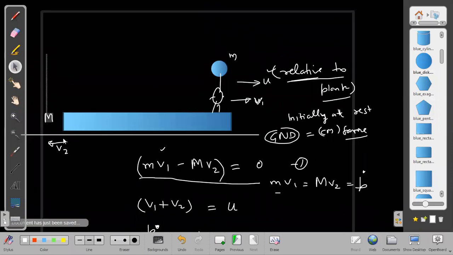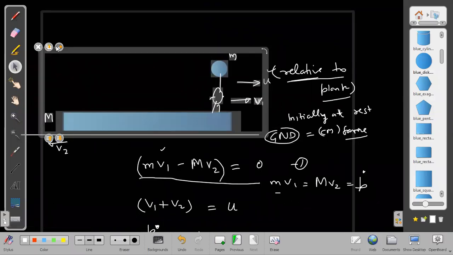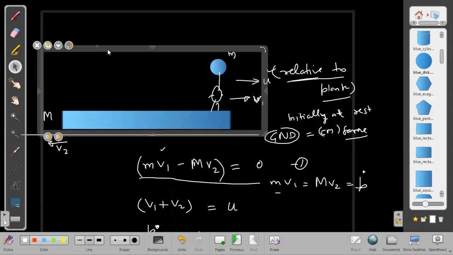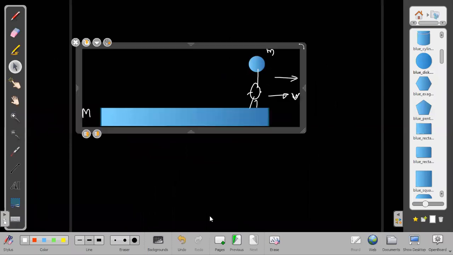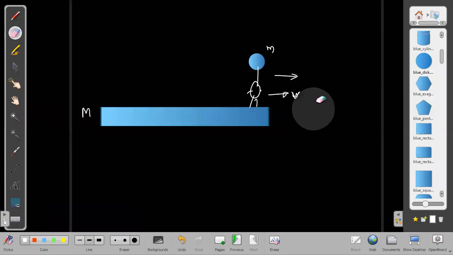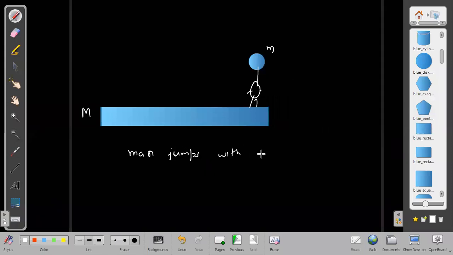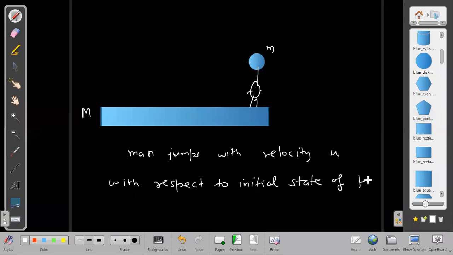Another example for this, which is the typical question of SCV only. In that case he does not ask the question this way; he asks in a very different way, where he says man jumps with velocity u with respect to the initial state of plank.